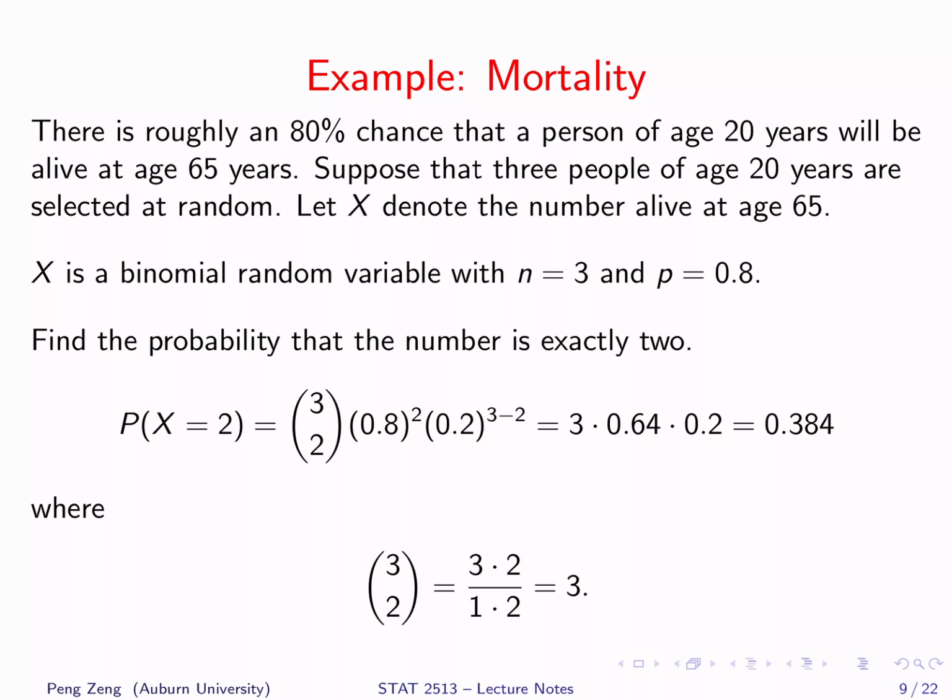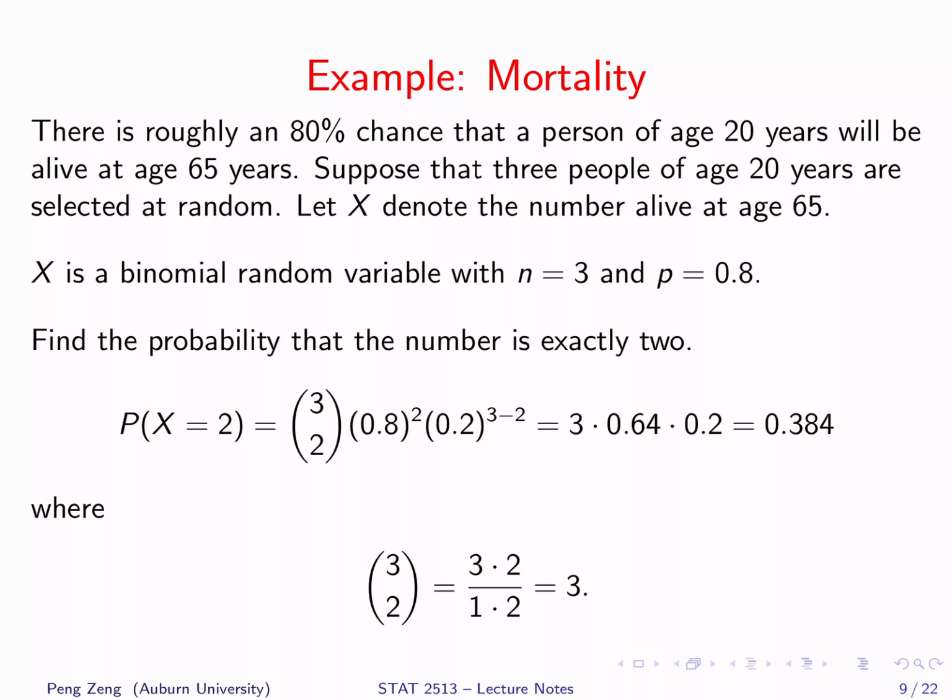We have discussed this example before. There is roughly an 80% chance that a person of age 20 years will be alive at age 65 years. Suppose that 3 people of age 20 years are selected at random. Let X denote the number alive at age 65.